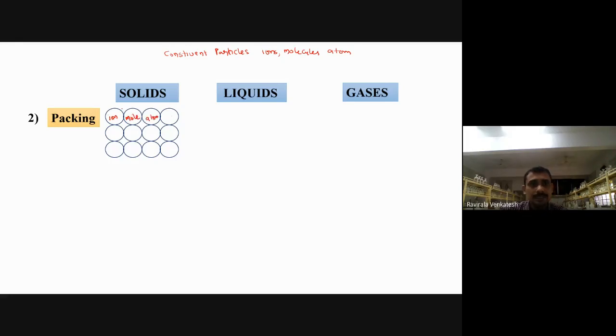All can be viewed as spheres only. Whether it is Na plus, or NaCl, or sodium, all can be represented only as spheres like this. The sphere indicates what here? It may be an ion, it may be a molecule.